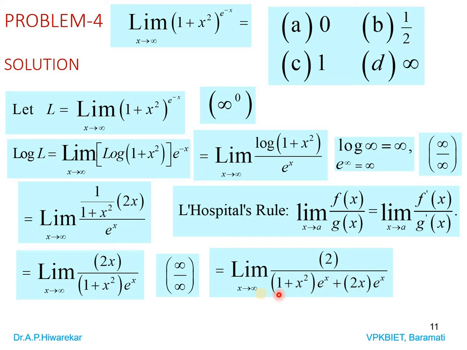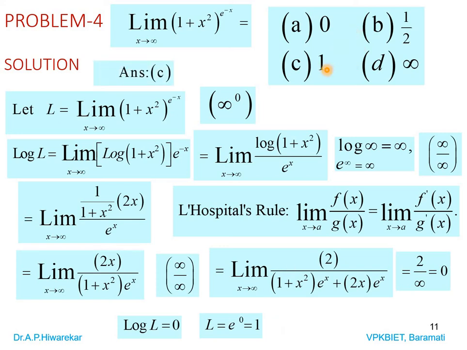Again try to apply limit. So what will you get? You will get numerator 2, denominator will be infinity because here x is infinity, e power infinity is infinity, this term is also infinity. So denominator is infinity, numerator is 2. So we are getting 2 by infinity, means 0. So log L is 0, means L is e power 0, taking exponential on both sides, means 1. So our option here is C. So the solution of this problem is C.